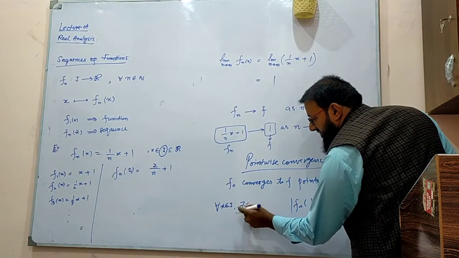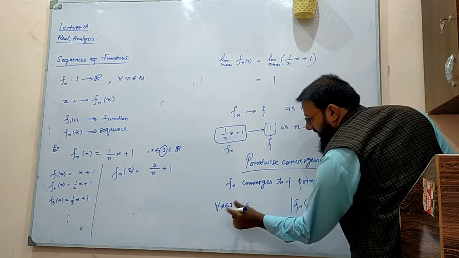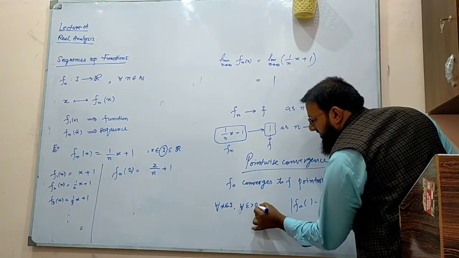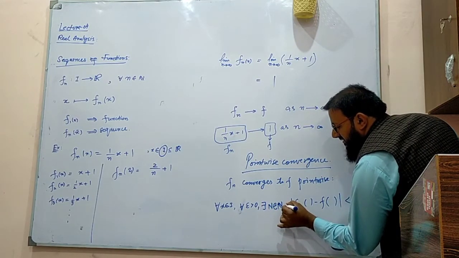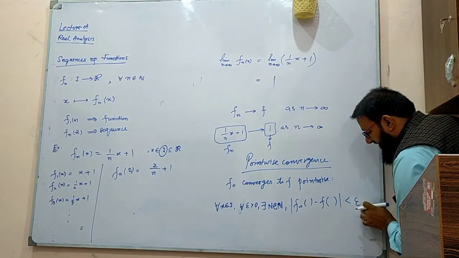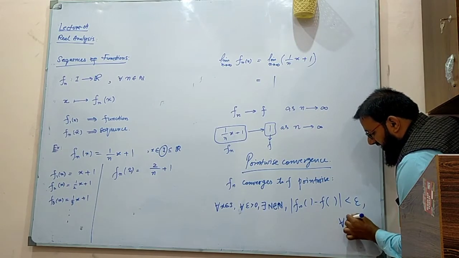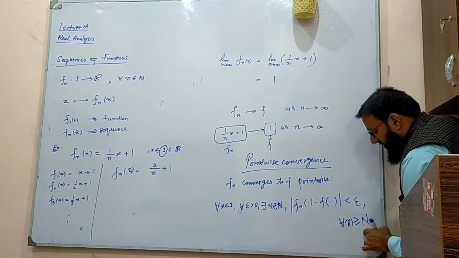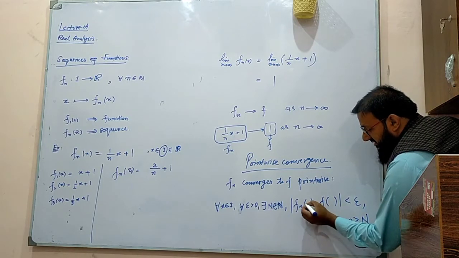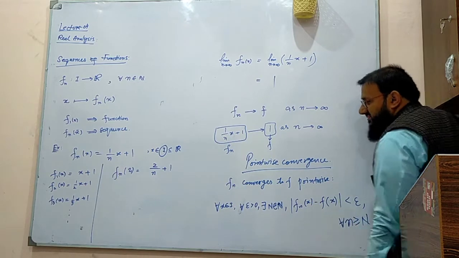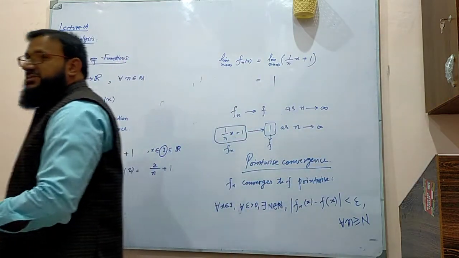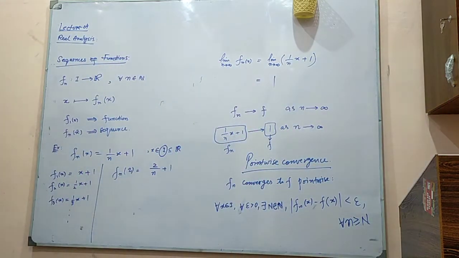For all epsilon positive, there exists some capital N in the set of natural numbers such that this thing is less than epsilon whenever you go beyond that fixed value n. And these functions should be evaluated at your chosen x. It means you can choose any x. For all x means you can choose any x. This thing must hold, and this is what we call the definition of pointwise convergence.